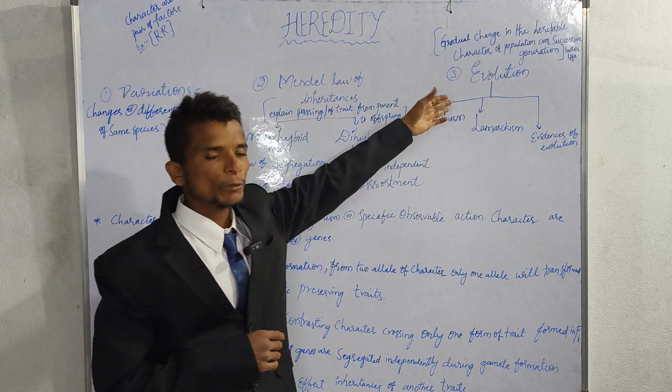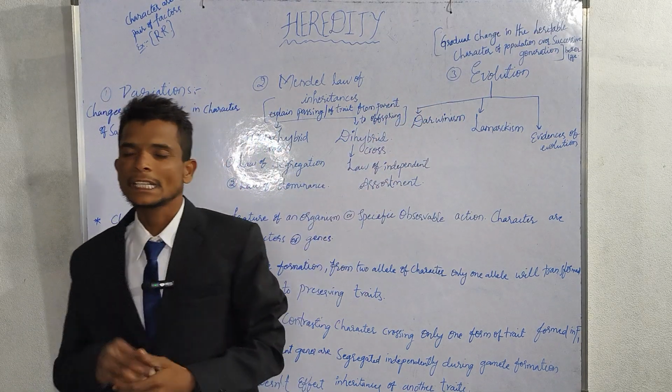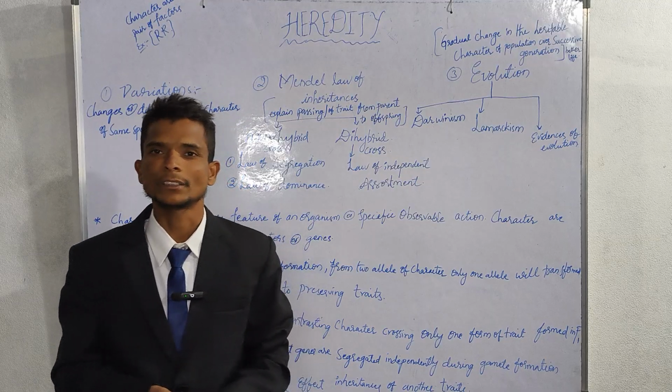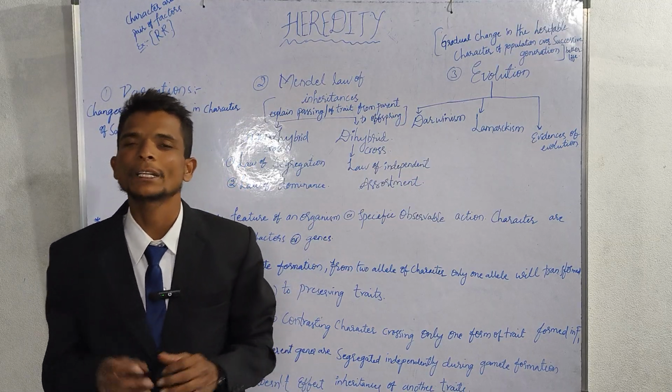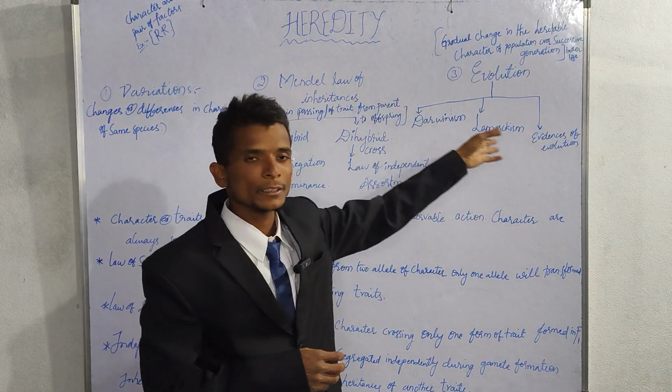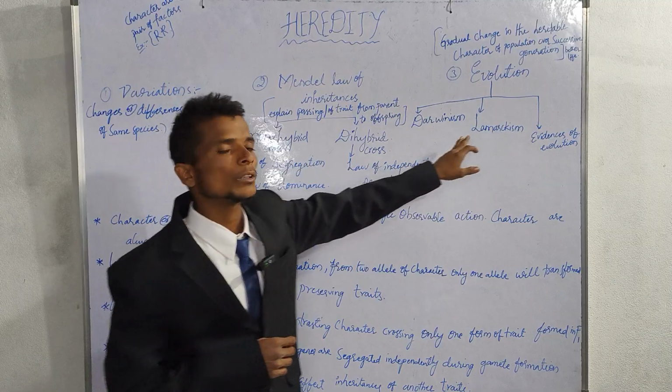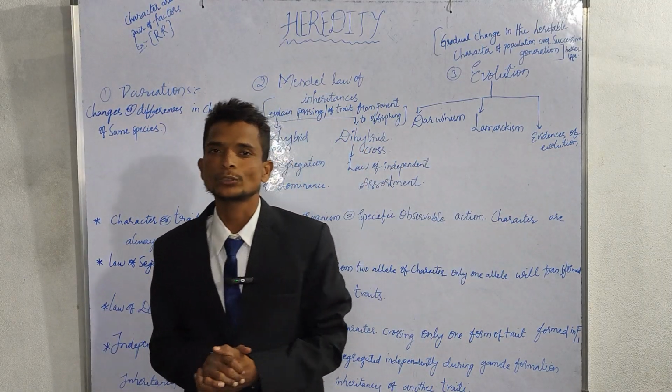And evolution is nothing but gradual changes in the heritable characters of a population over successive generations for better life, which is evolution. And in evolution, we are going to see about Darwinism, Lamarckism, and evidences of evolution.